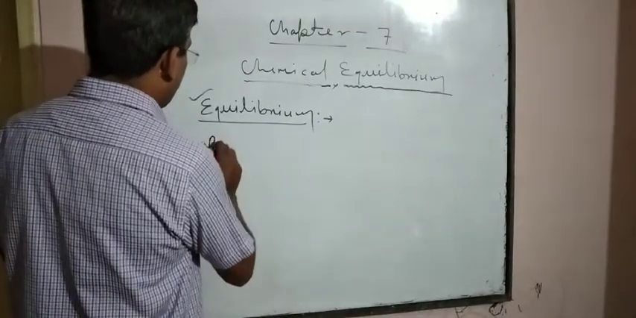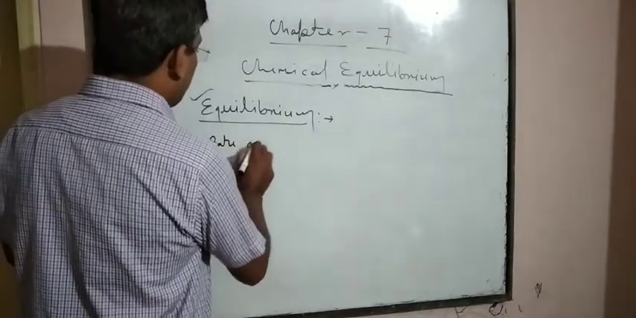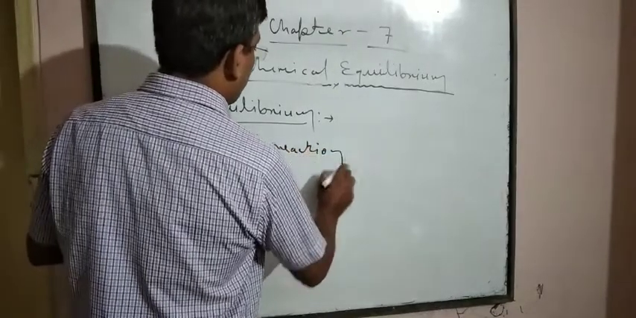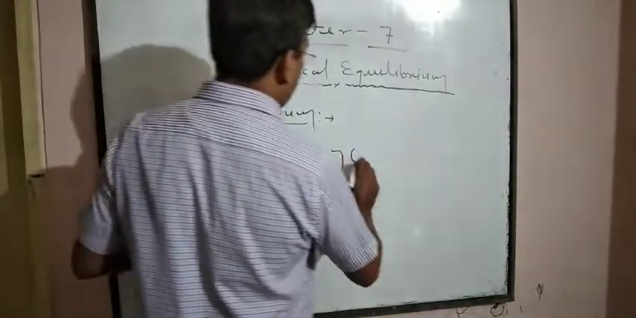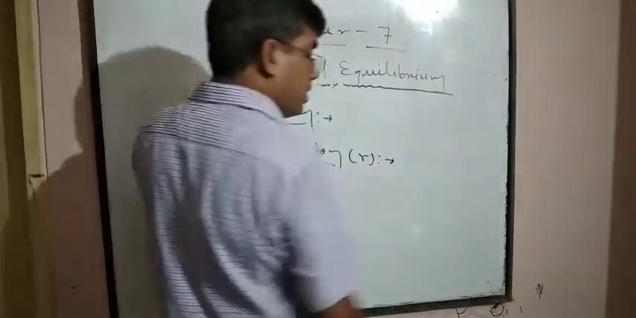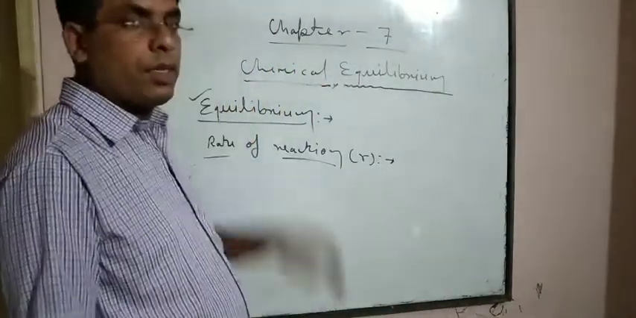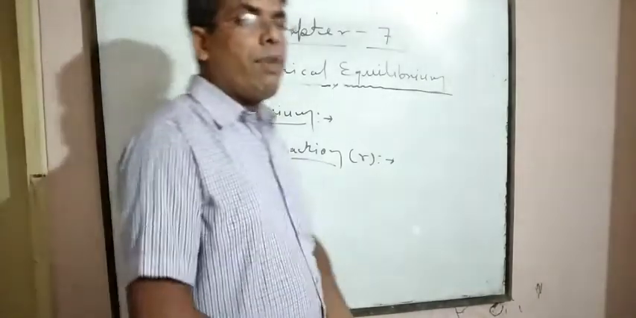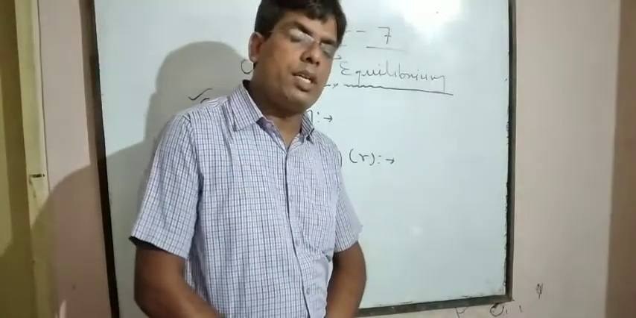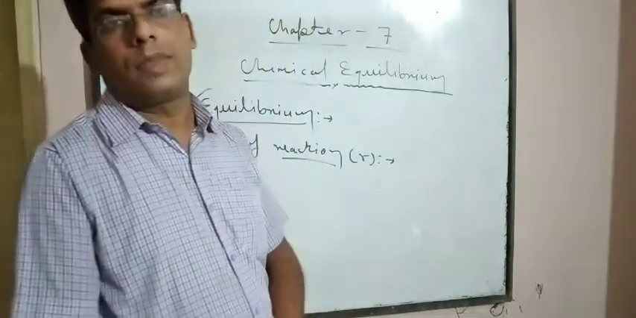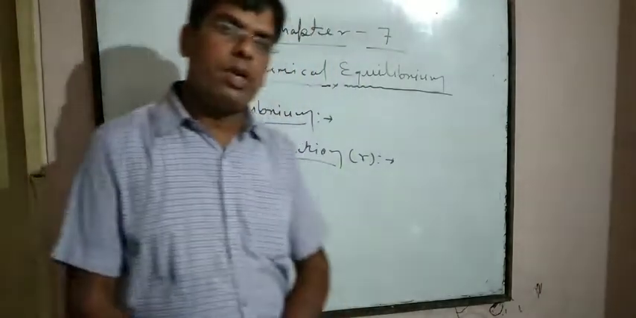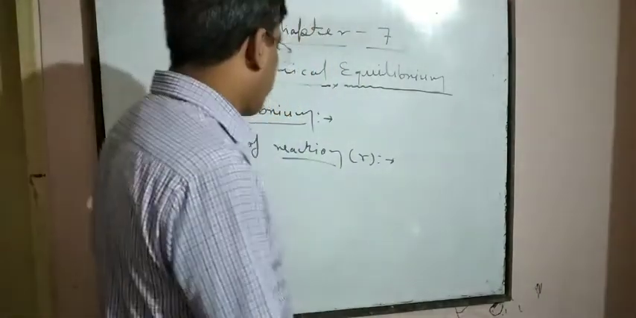Rate of reaction is expressed with the help of small r. It is defined as the change in concentration per unit time. The change in concentration per unit time is known as the rate of reaction.